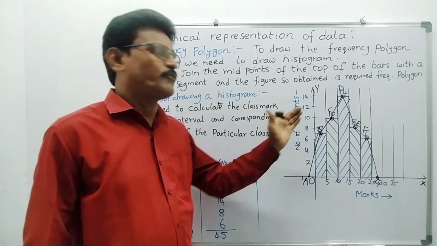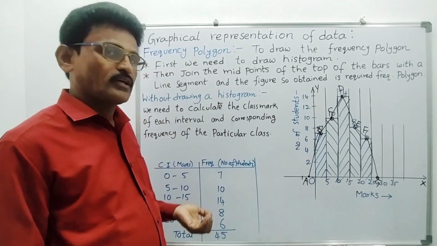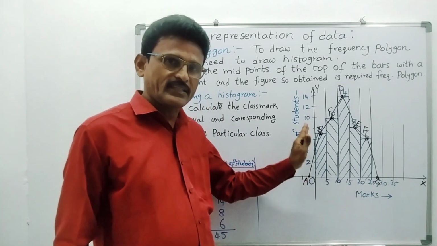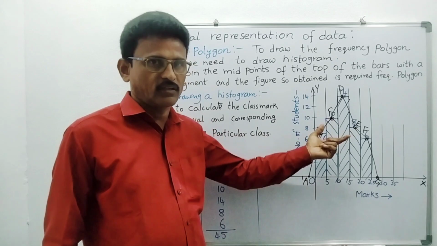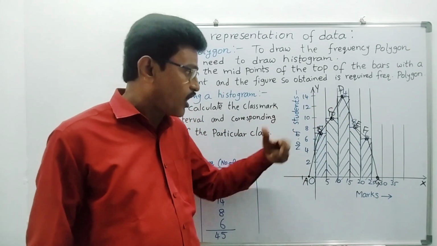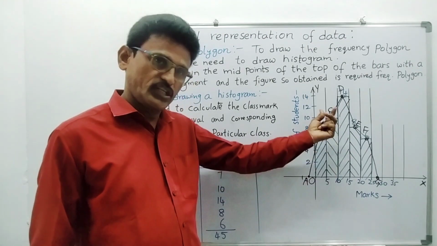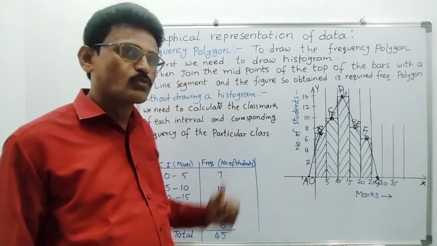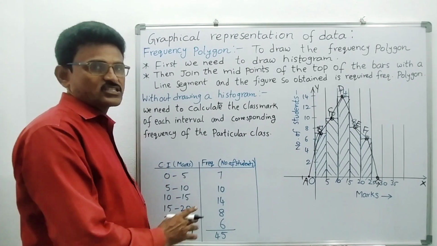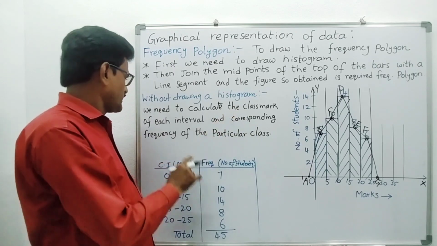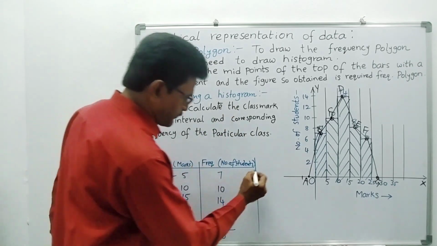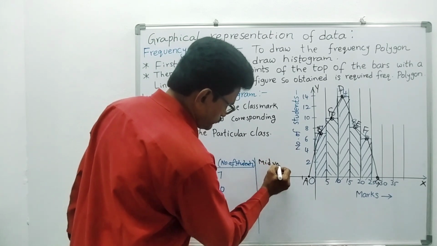Right? This is said to be a frequency polygon. We will do some problems on that. Here we plotted the histogram and found midpoints on the tops of the bars, and joining the points we got the frequency polygon. Suppose we don't have the histogram, how do we draw it? Then first we need the midpoints of the class intervals. We need to calculate the class mark of each class interval, which means the mid values.